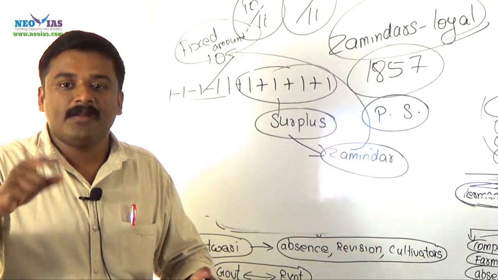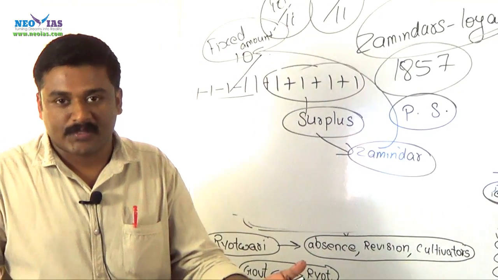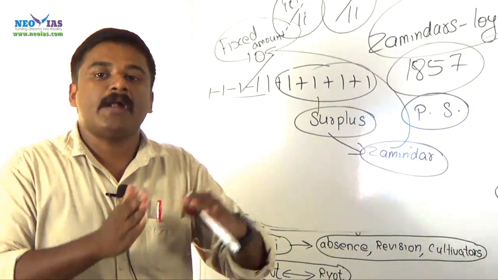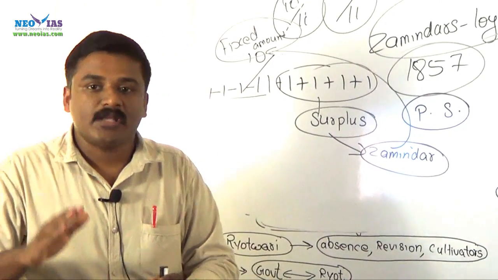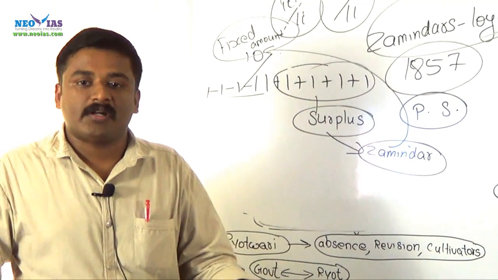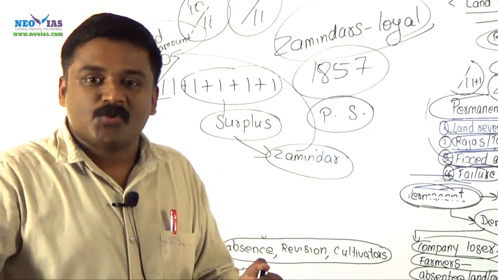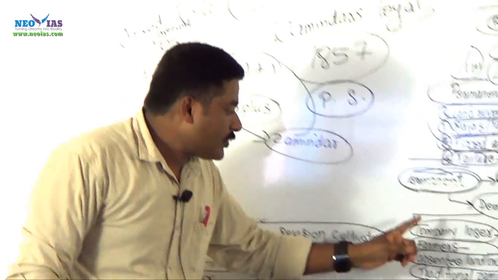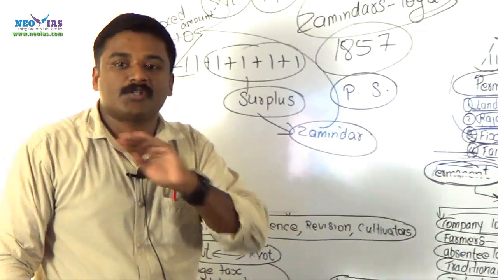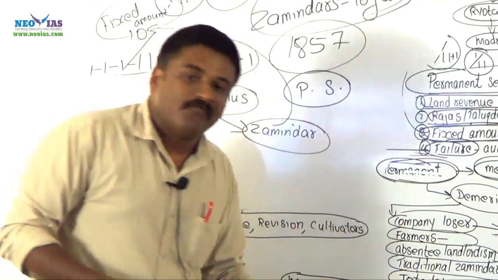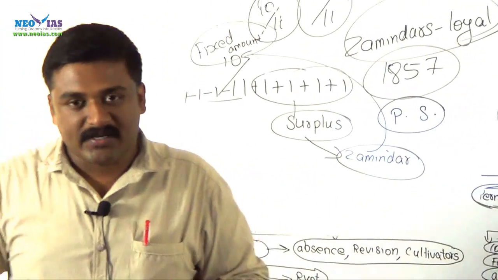There was an increase in the production and it ultimately contributed to surplus income from cultivation. But now the government cannot claim any share of the surplus, because this contract was a fixed amount to be paid to the government every year. In case of surplus, the government cannot claim a share, and the surplus goes to the zamindar. So, in the longer term, the company was the loser because it cannot claim any increase in the produce. Second thing is, the farmers were left at the mercy of the zamindars.